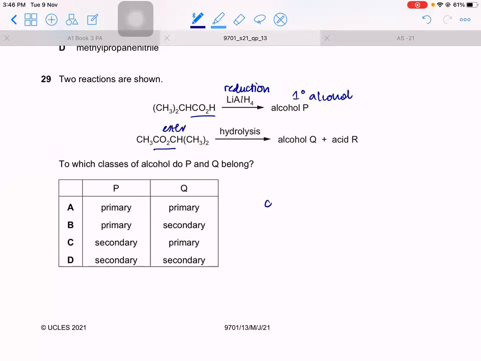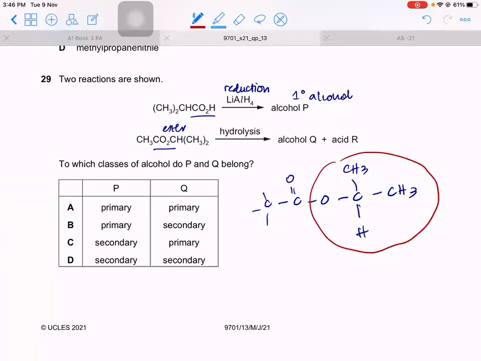So this ester is CH3, CO2, CH, CH3 twice. So this is what it is. Now this is your ester. So they're saying when this hydrolyzes, which alcohol will you get? So I told you everything after the C single bond O comes from the alcohol. So this will be your alcohol.